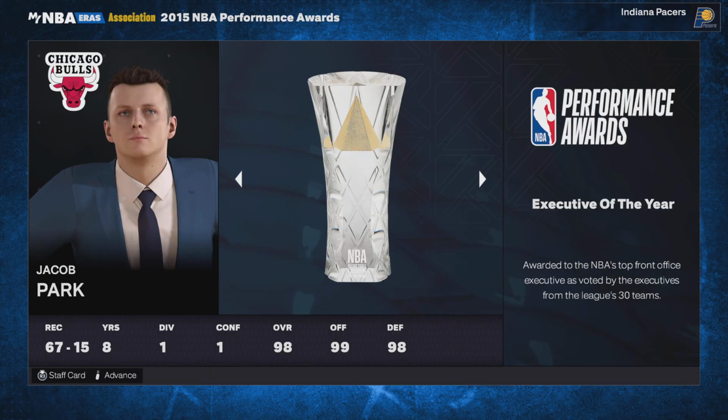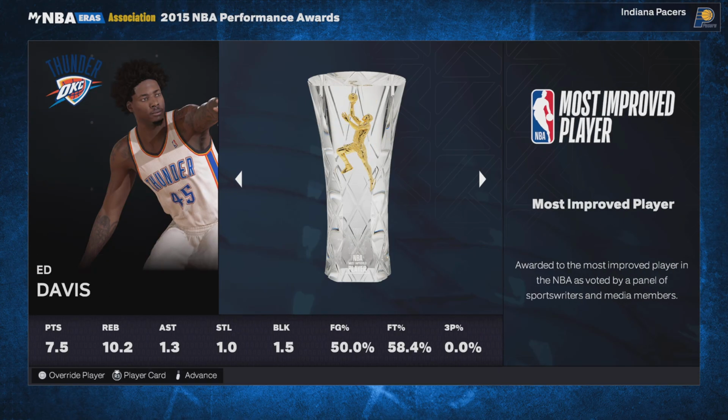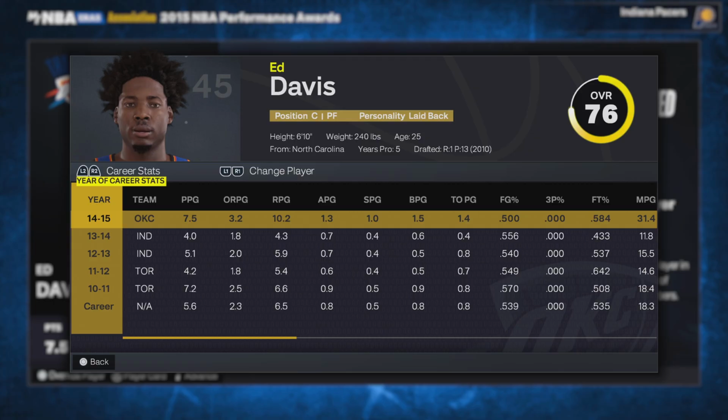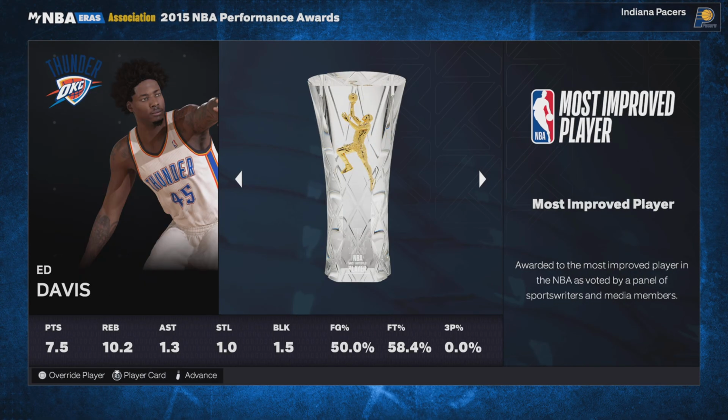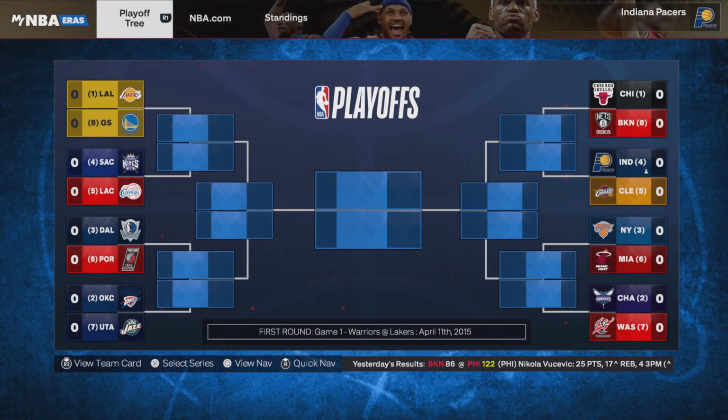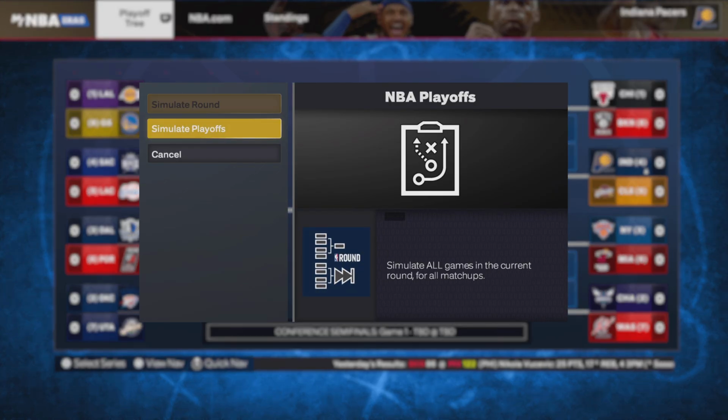Damn, that's crazy. A. Davis, they about signed him and they trade him just to go win a most improved? Pacers, y'all suck.